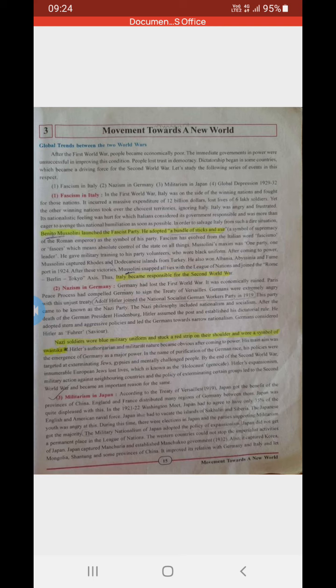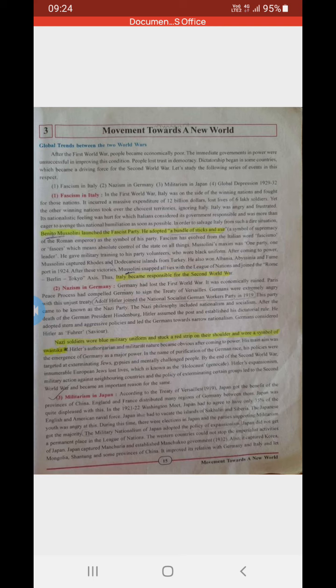So now what happened? The Western countries could not stop the imperialistic activities of Japan. Japan had military power, and they were imperial to the citizens, so even the Western countries were not able to stop them. Japan captured Manchuria and established the Manchukuo government in 1932. Then it captured Korea, Mongolia, Shantung, and some provinces of China as well.